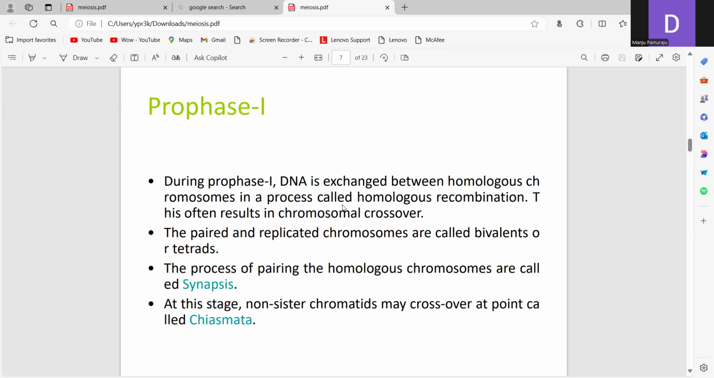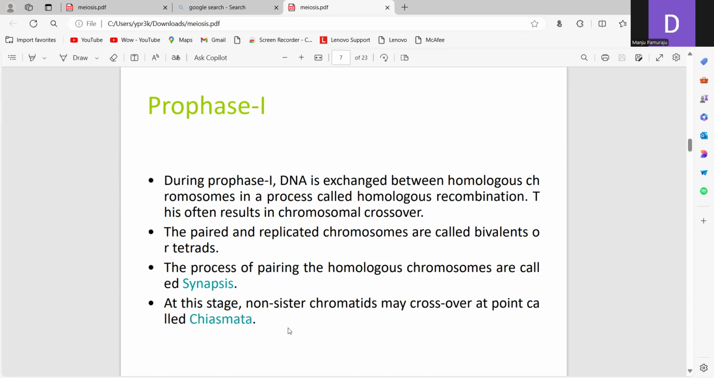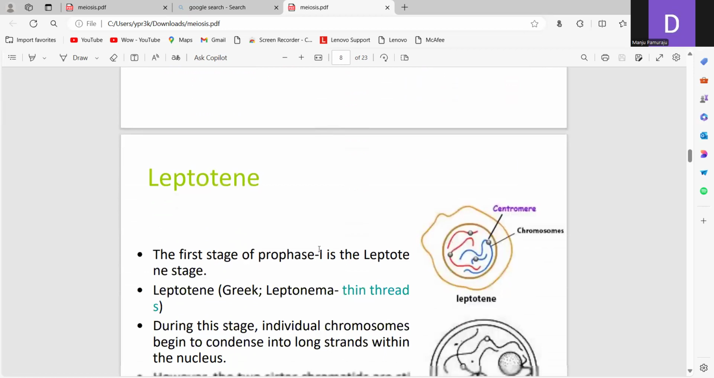The main event is the exchange of genetic material, called homologous recombination. The paired and replicated chromosomes are called bivalents or tetrads, and synapsis and chiasmata formation occur in prophase 1. So the main events occur in this prophase 1.